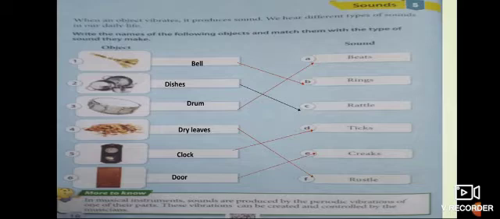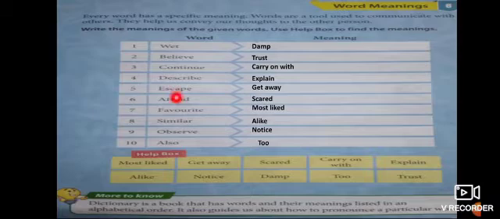So let's move to our next chapter, chapter number 6, Word Meaning. Every word has a specific meaning. Words are a tool used to communicate with others. They help us convey our thoughts to others. We have to write the meanings of the given words here by using the help box.